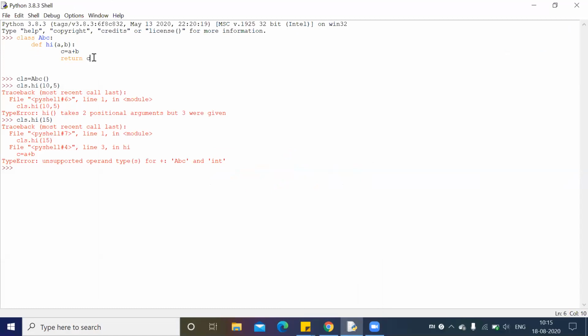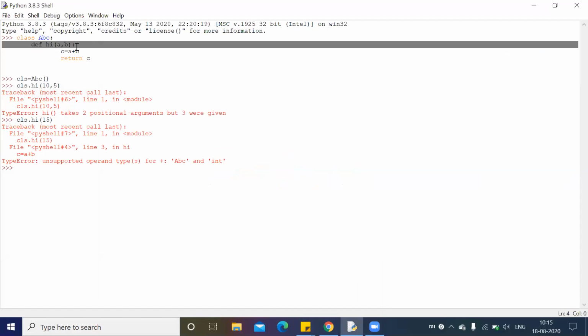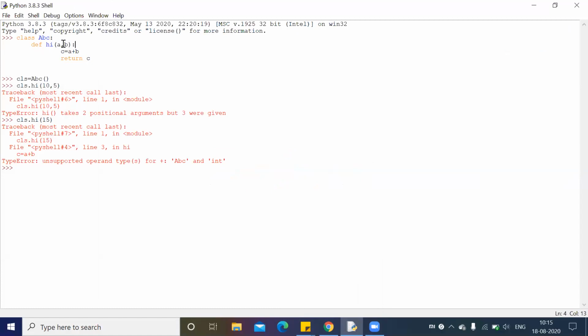Are you able to see this? Yes. I just defined the sum function. So I need two inputs from user, A, comma B. When I create this class and when I create this method, it should raise an error. So, anyone find out the mistakes he did, guys? That's why I told you to practice.